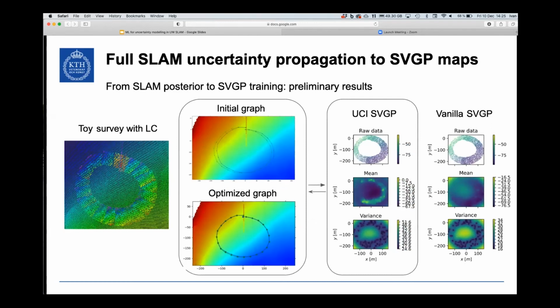I have an AUV going around, running SLAM, collecting some data. I build a graph. That would be my ground truth, because this is simulation, against my dead reckoning. I optimize the graph, and I use that covariance matrix from my SLAM posterior to train my SVGP, with every uncertainty in the system being fed into the SVGP, right?